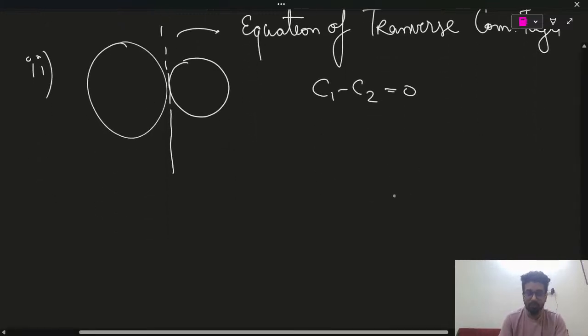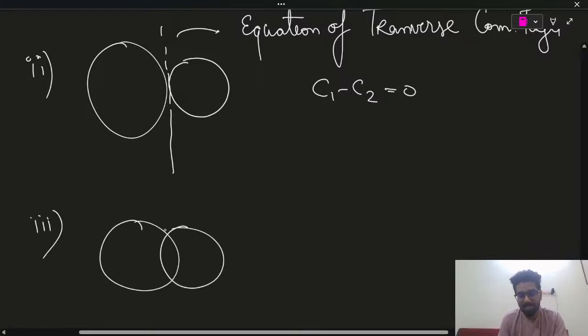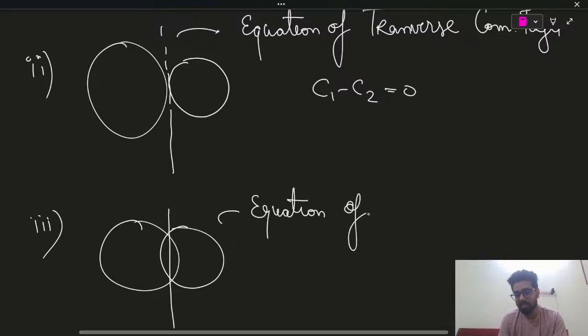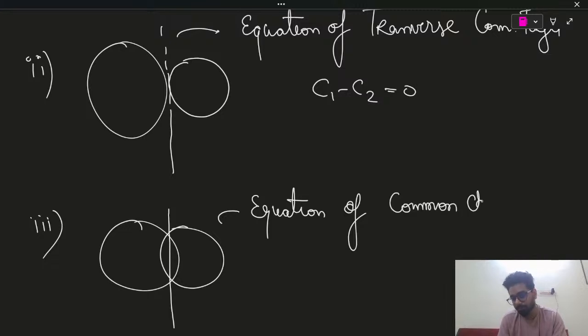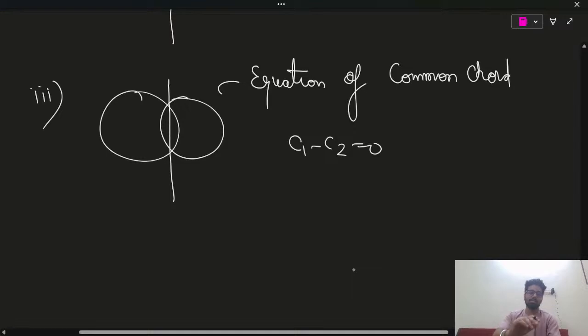When circles move closer to each other, then the equation of common chord is the same, C1 minus C2 equals 0. See, one equation covers many things. So this is why it's very important, guys.